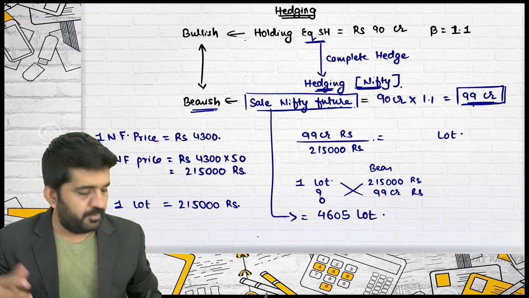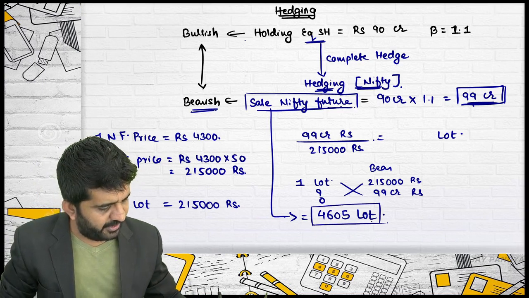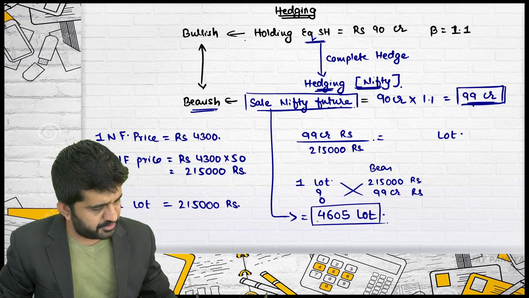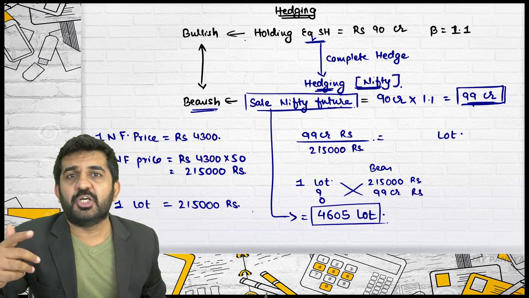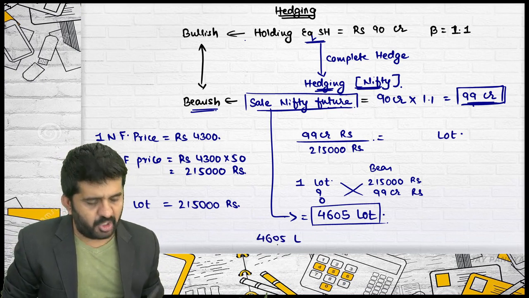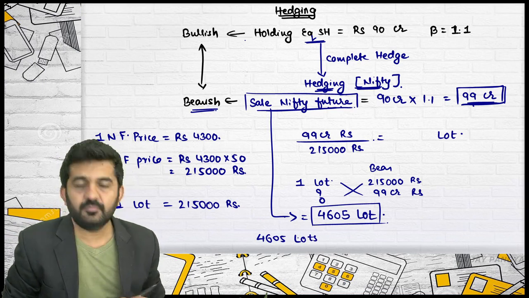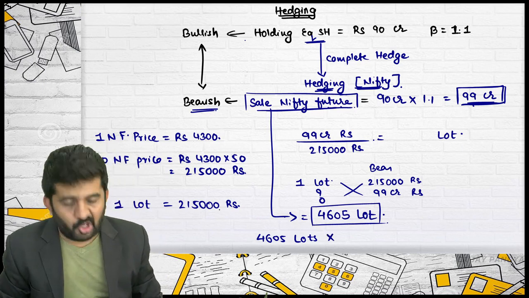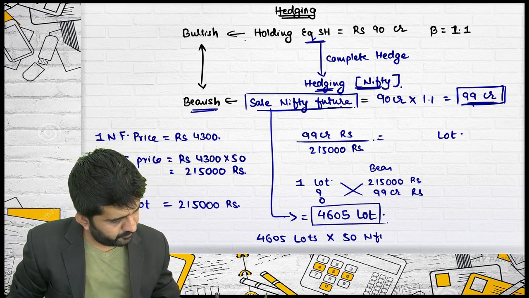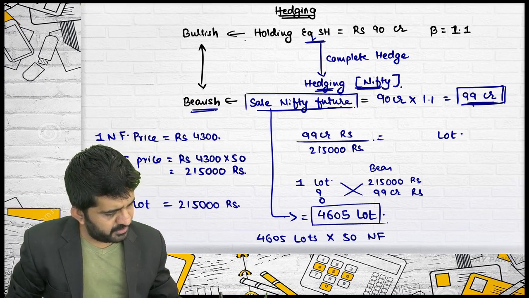How many Nifty futures you will sell? 4,605 lots. That's alright. Sir, if I sell 4,605 lots, ultimately how much bearish position am I having in Nifty? Let me find out. 4,605 lots I am selling. One lot is having 50 Nifty futures.